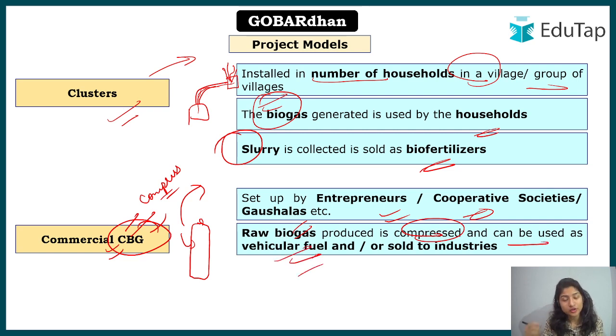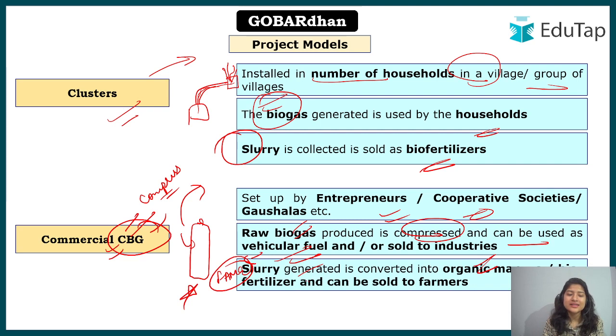for vehicular fuel. Again, FAME scheme, very important. Okay, and sold to industries. Then the slurry generated can be converted into organic manure. In this biogas process, or the biodegradation process, slurry will be generated. Now this can be used as organic manure or as a biofertilizer, and can be sold to the farmer. So for an entrepreneur it is a good opportunity.